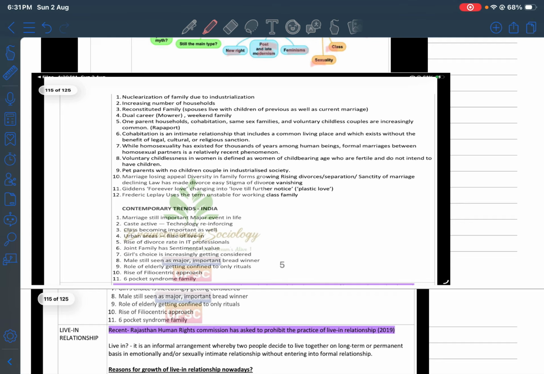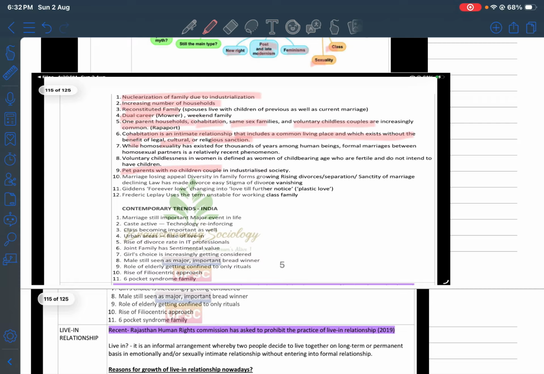And when we are talking about all the contemporary trends, there is nuclearization of family due to industrialization, an increasing number of households, reconstituted families, dual career, one parent households, cohabitation, same sex families, voluntary childless couples are increasingly common these days. Rappaport talks about it. Cohabitation is an intimate relationship that includes a common living place and which exists without the benefit of legal, cultural or religious sanction. How the concepts have evolved over the years, right? You need to showcase that to the examiner.